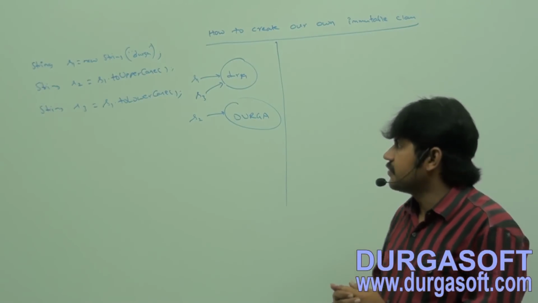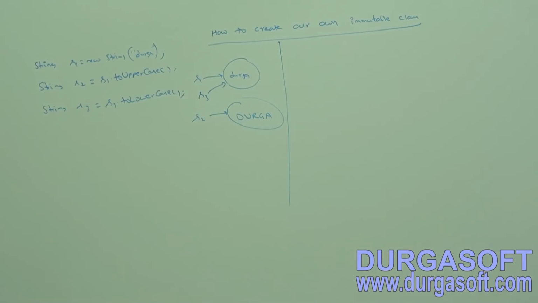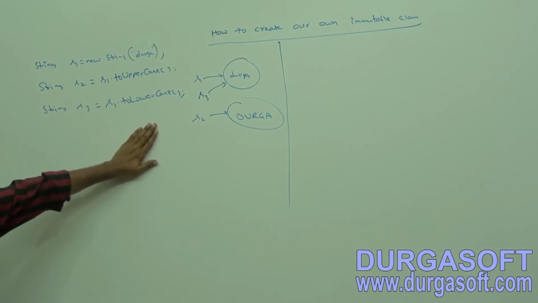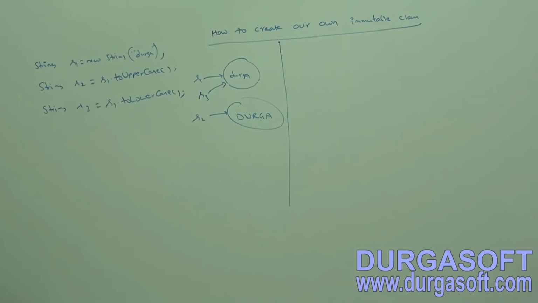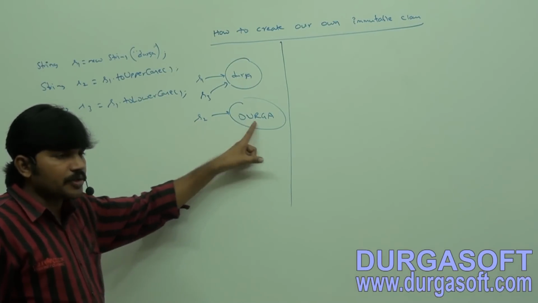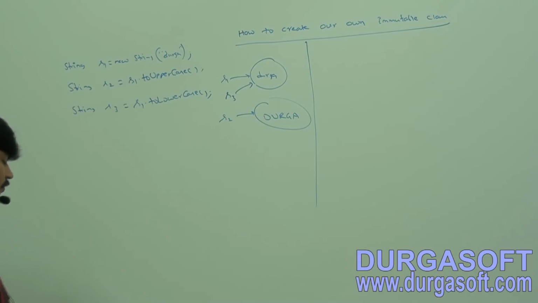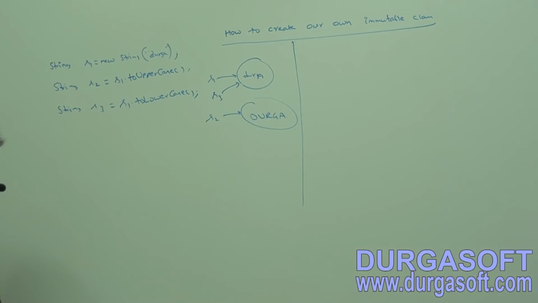String S3 is equal to S1 dot toLowerCase. So S1 and S3 both are pointing to the same object, but S2 points to a different object. Take this diagram also. Completed, right?